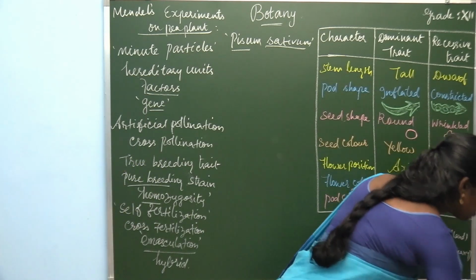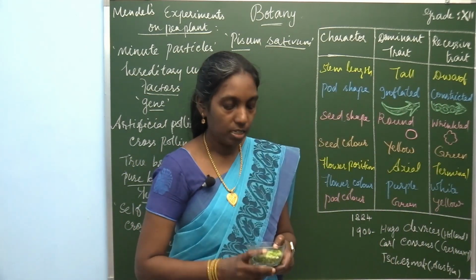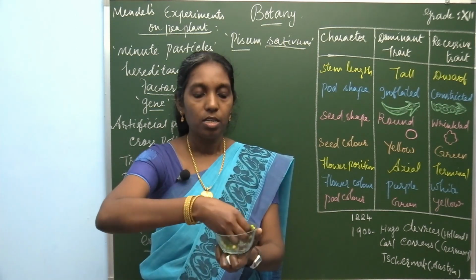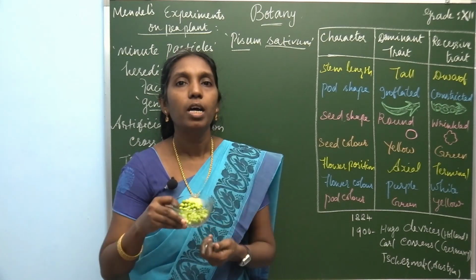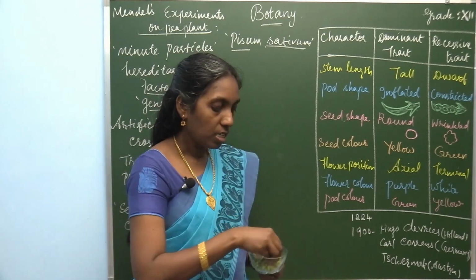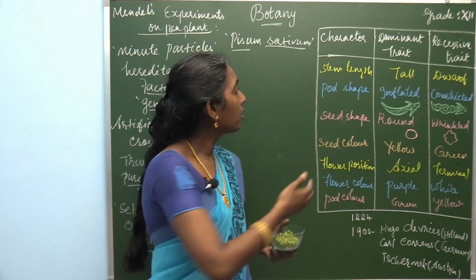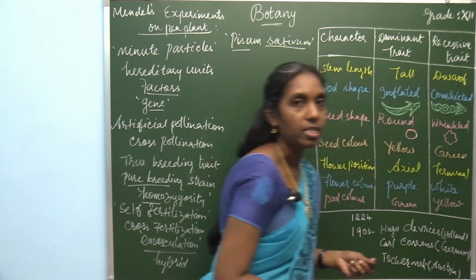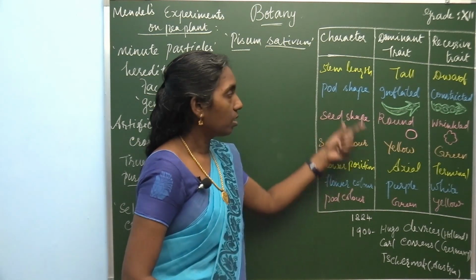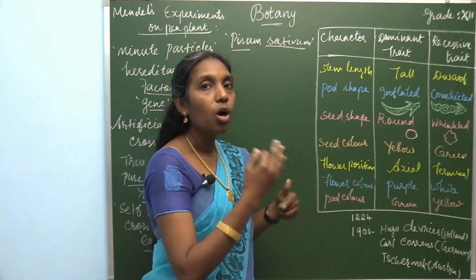So this is Pisum sativum, this is the seed of Pisum sativum. So this plant, he selected this Pisum sativum plant. So this is the seed of this plant. These all 7 characters are selected by Mendel. What are the different traits? These are the contrasting traits.